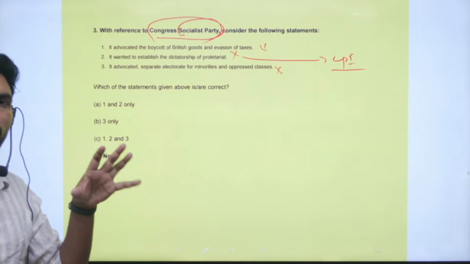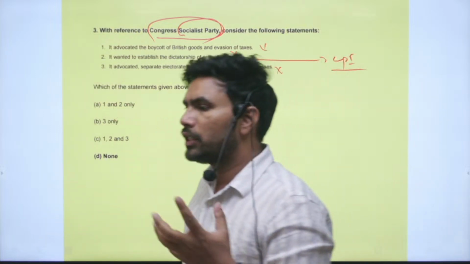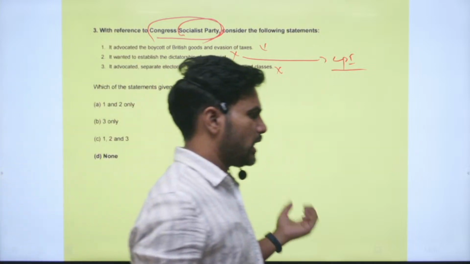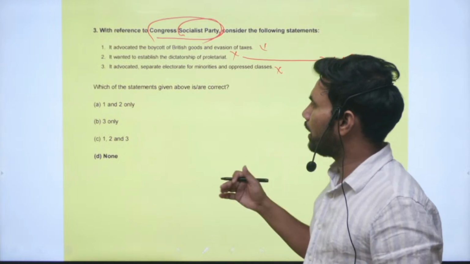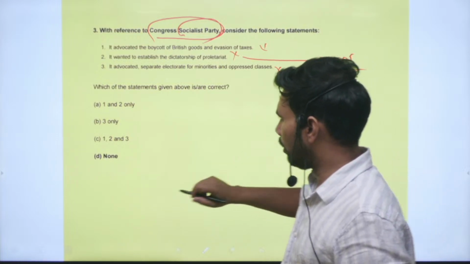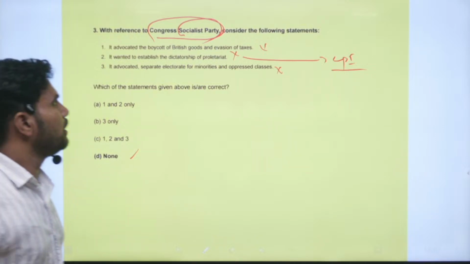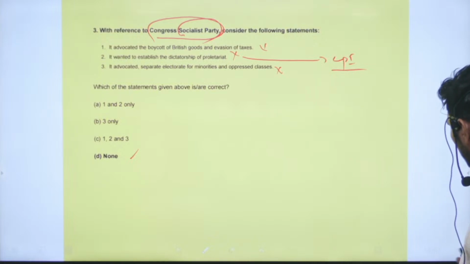They had only moderate ideas, but what they decided was a socialist pattern just on the lines of how Russia was developing. Those were the policies they wanted. So option D is correct: none of the above mentioned are concerned with the Congress Socialist Party.